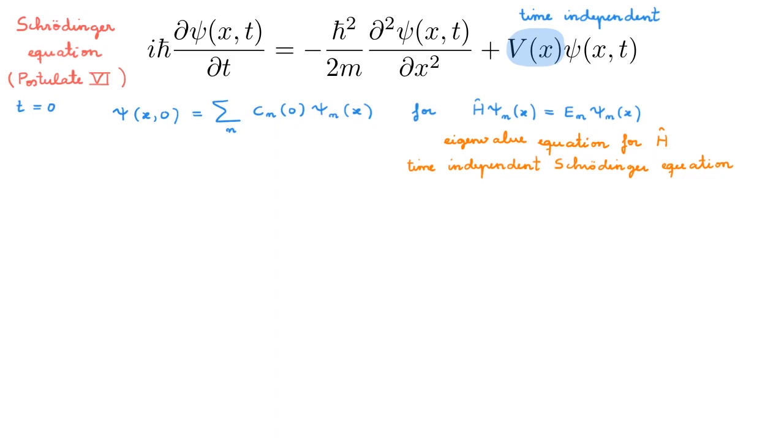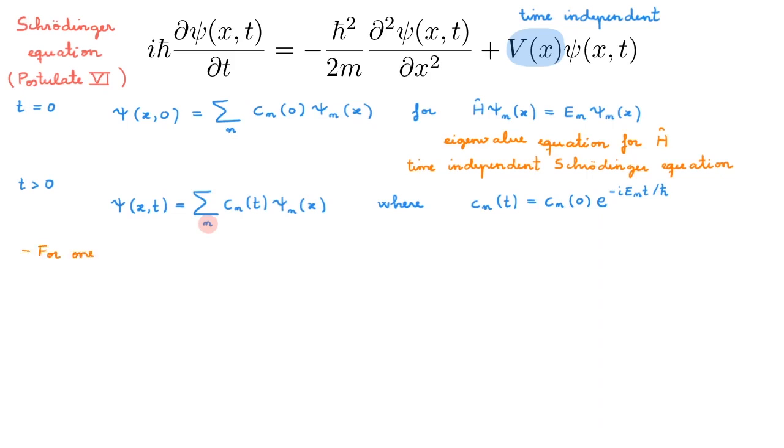Solving the Schrödinger equation tells us that at a later time t, the wave function ψ(x,t) is given as again an expansion in terms of the ψ_n(x), and now the expansion coefficients c_n are time dependent. Their time dependence is given by c_n(t) = c_n(0) e^(-iE_n t/ħ). The number of terms that appear in the sum over n here depends on the initial conditions, and in the special case when the initial state is an eigenstate of the Hamiltonian, then only a single term appears in this sum. In that case, the time dependence becomes trivial, and we call those stationary states.